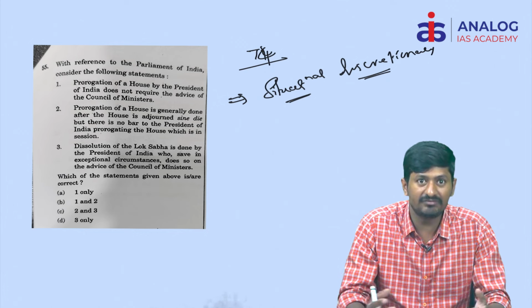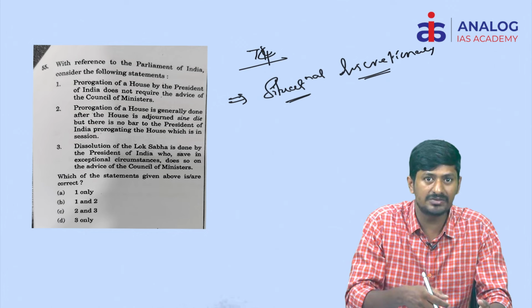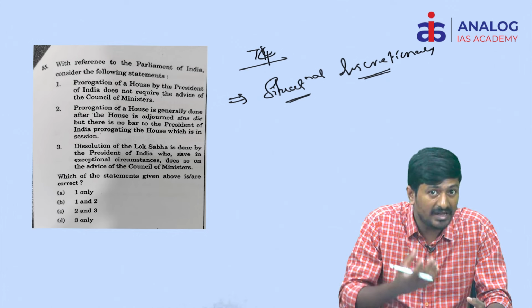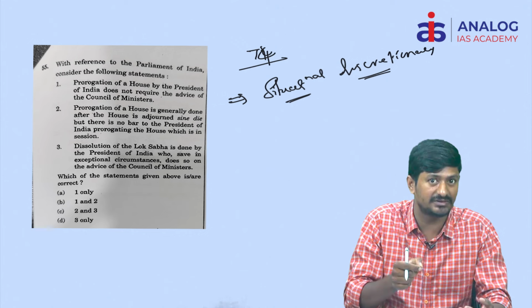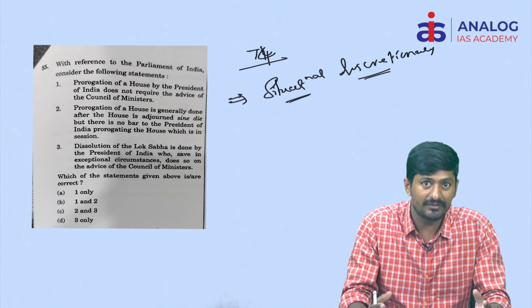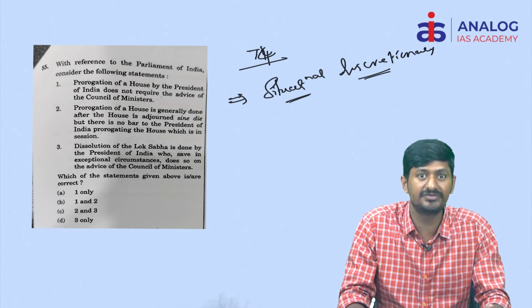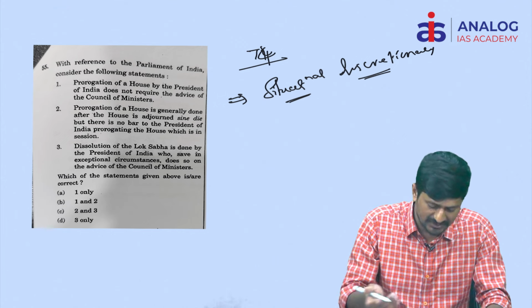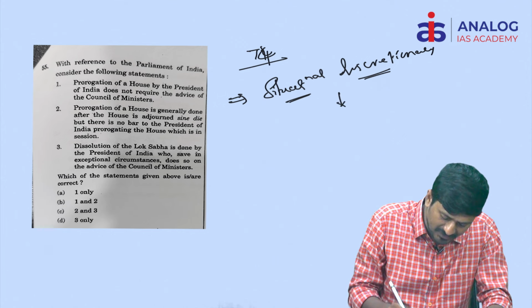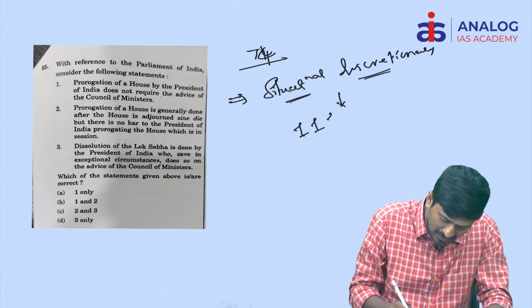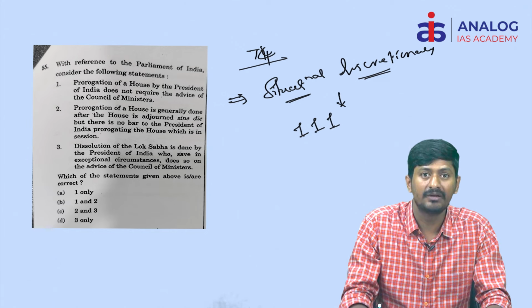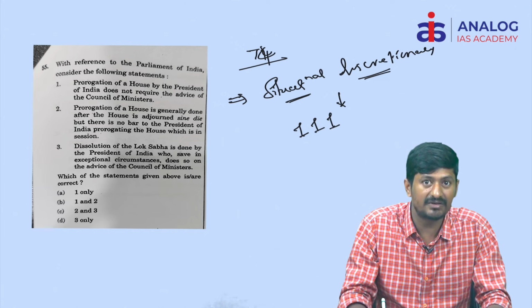We synthesized both of these offices and made our president also a nominal authority, but we made him powerful in certain situations, not in all situations. So that's why we can say it is a situational discretionary power of the president. For example, it is exercised in the case of Article 111 of the Constitution, where the president can send the bill for reconsideration.